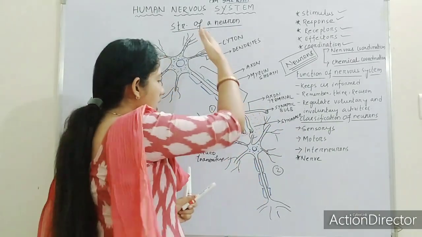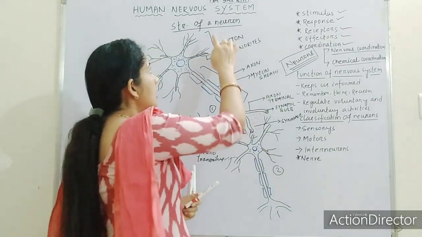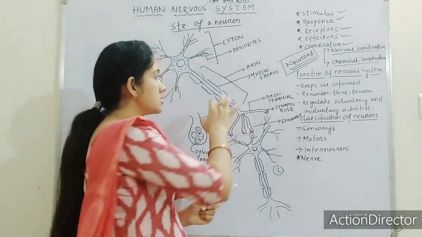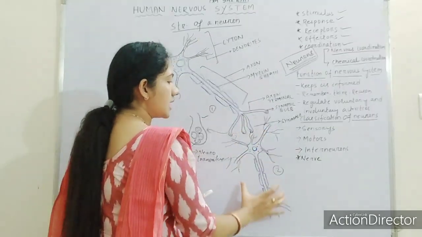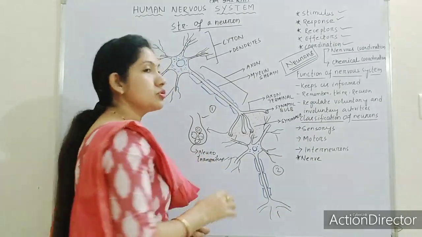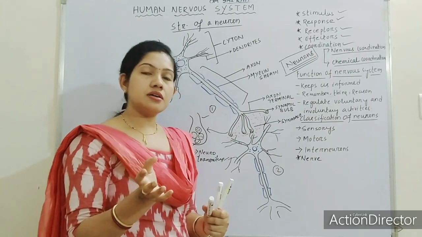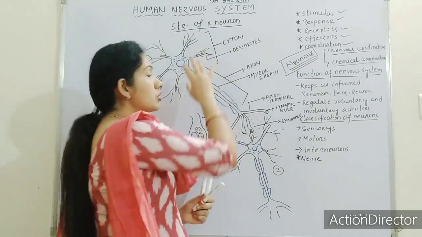Okay, so these are the structures involved in the neuron. This is a neuron, the full structure of a neuron. This is another neuron. Now let me tell you the work of neurotransmitters. Let us discuss the function of the cytosol. Let us start from the cytosol. So what is the work of the cytosol?